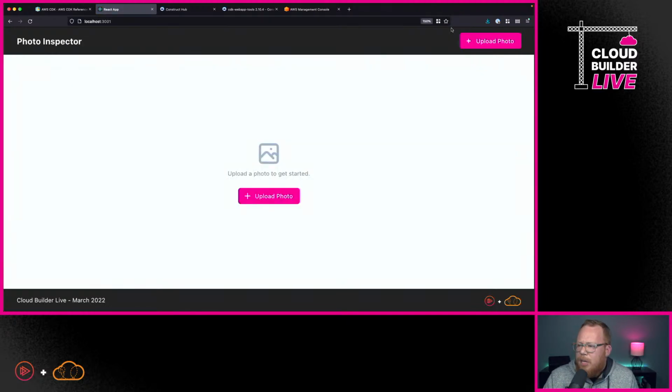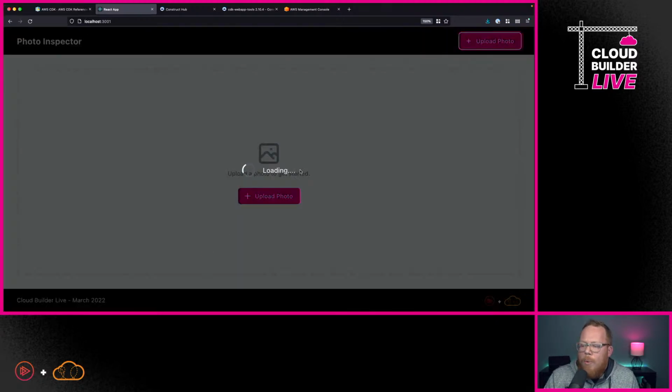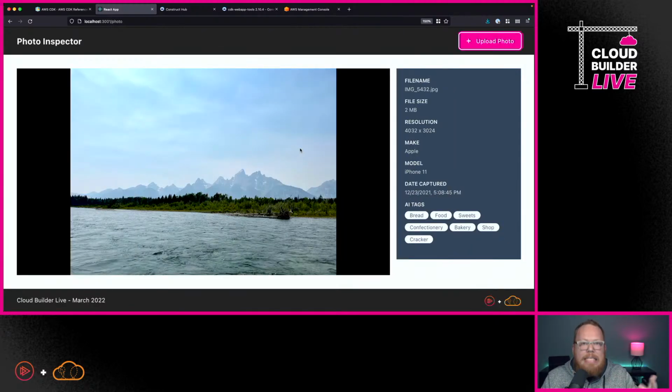So here, I'm going to pull up this sample application. I'm just going to say upload photo, and I'm going to pick a photo. What we want to have happen here is that we want to be able to get some metadata about this and some AI tags for it. So we're going to have this web application. We're going to have an API that we deploy using API Gateway, and we're going to have all of this packaged together and deployed on AWS using the CDK.